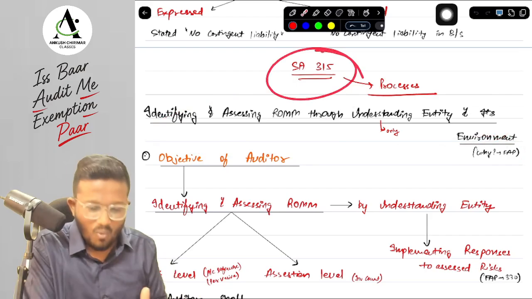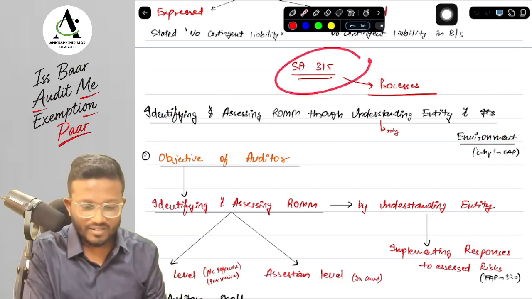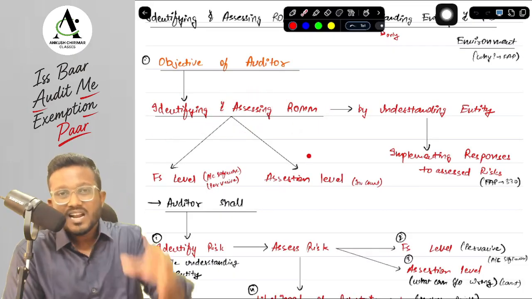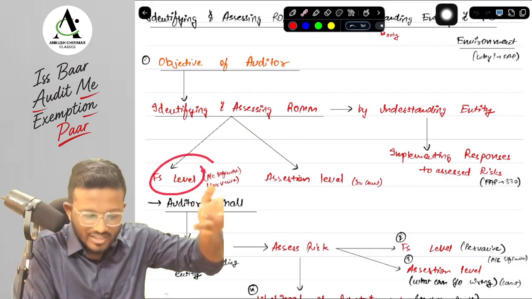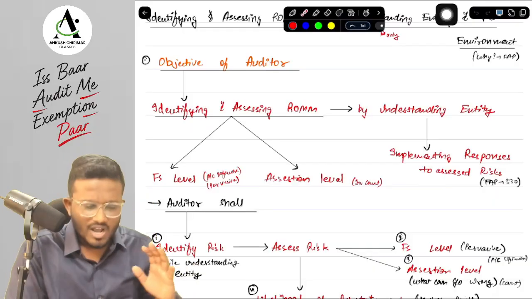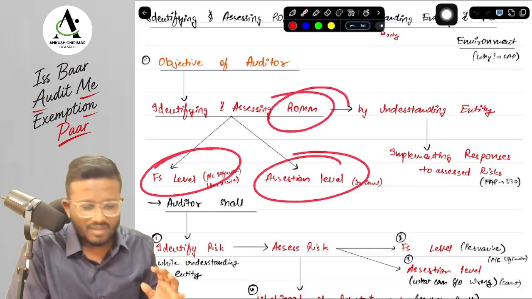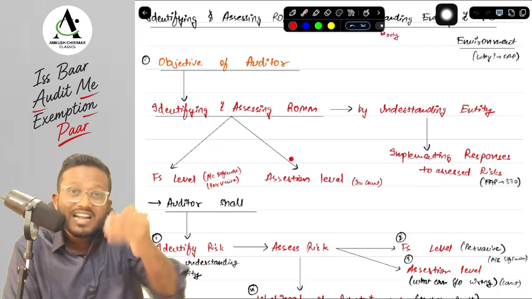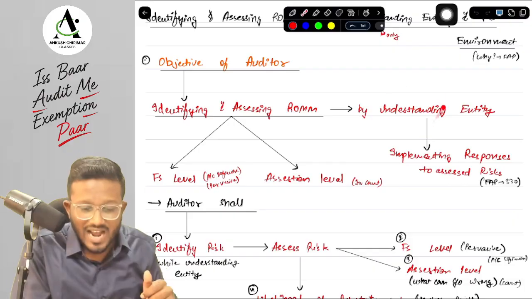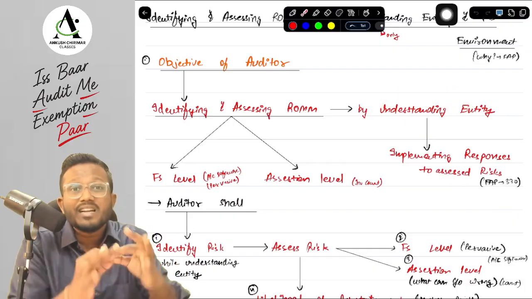Okay, yes sir. So now what is the objective of the auditor as per SA 315, sir? The objective of the auditor is identifying and assessing the risk of material misstatement. Now the risk of material misstatement can be at the financial statement level, suppose accounting software, or can be at the assertion level, suppose inventory count. So whatever the level of risk of material misstatement is, we need to identify and assess whether it is low, medium or high. How can we do that, sir? By understanding the entity, its environment, its internal control.